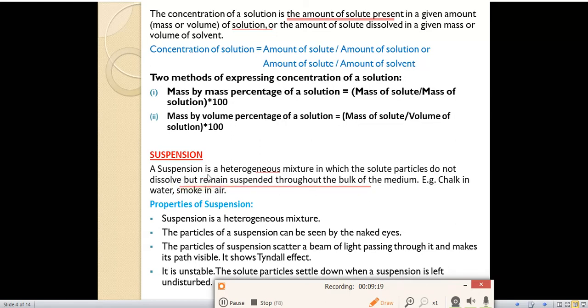You have to remember the words heterogeneous mixture in suspension. For example, if you add chalk powder in water, the chalk powder will not dissolve completely in the water. It will remain in the bulk of the medium. That type of mixture is called a suspension.